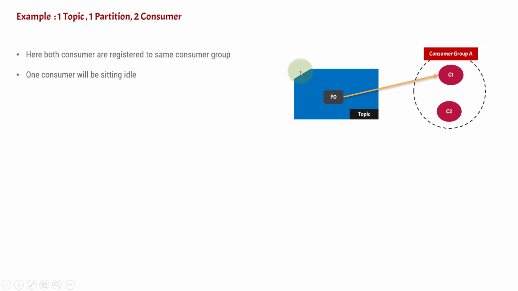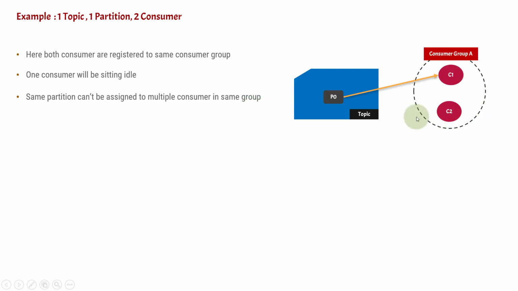From this we can understand an important concept of Kafka: the same partition can't be assigned to multiple consumers in the same group.